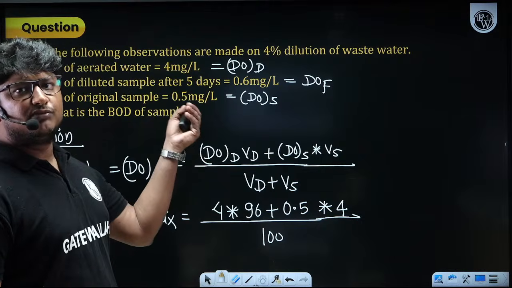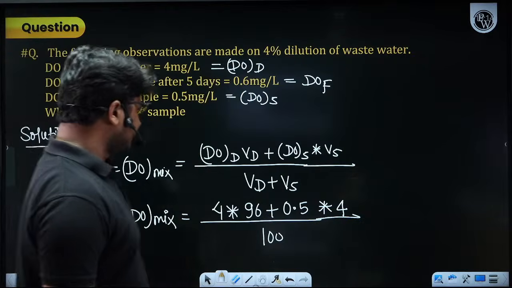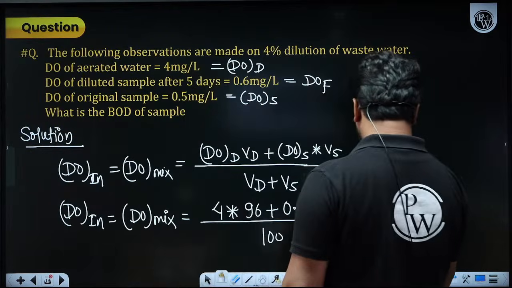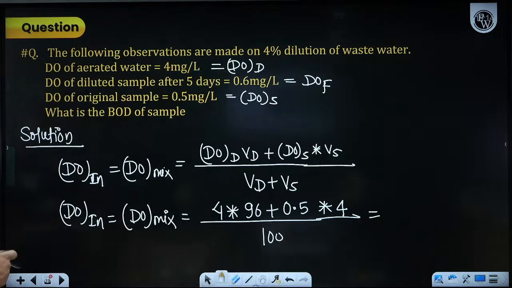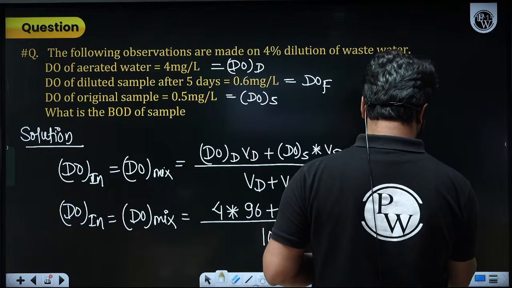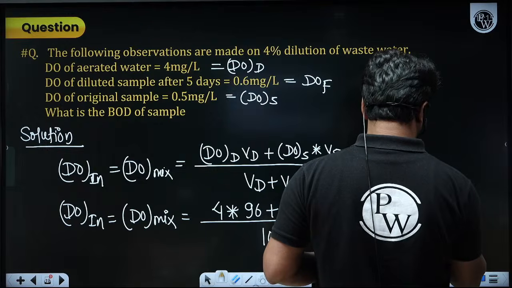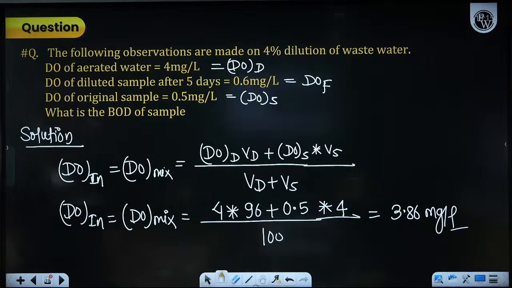Direct volume is not given to you, so I have used the percentage of dilution. How much will you get after solving this? According to my calculation, I am getting around 3.86 milligram per liter. This is the DO initial.